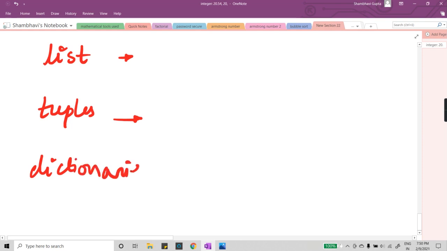So here I am just telling you how we write a list, how we define a tuple, and how we define a dictionary. I'm not going to tell you the program today, because we will be covering this topic either tomorrow or on the fourth day. Fine. So for today I will only tell you how we write a list and how we store a list.